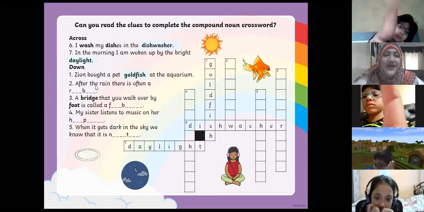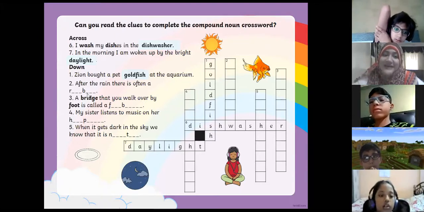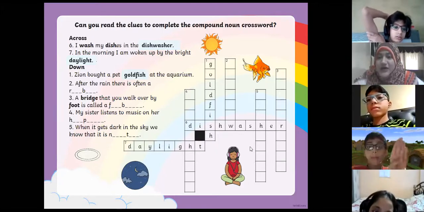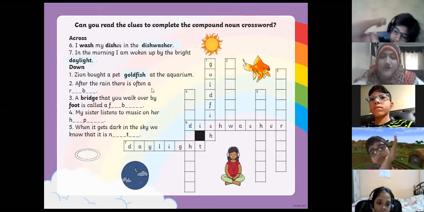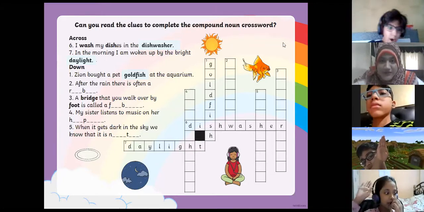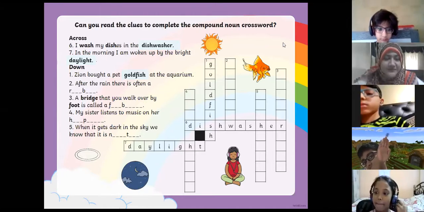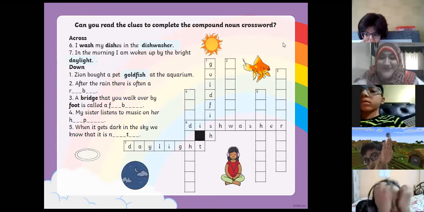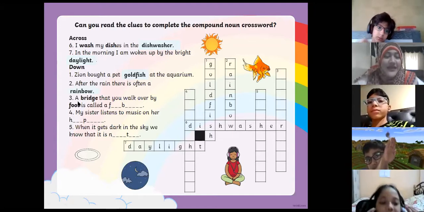Goldfish. Okay. After the rain, there is often a dash. R and B. What is the question, ma'am? After the rain, there is often a dash. Ma'am. 1 minute. Batul, go ahead, answer. Rainbow. Rainbow, that's good. That's excellent. Rainbow, there it is. Okay.